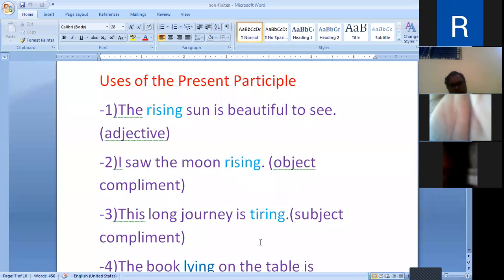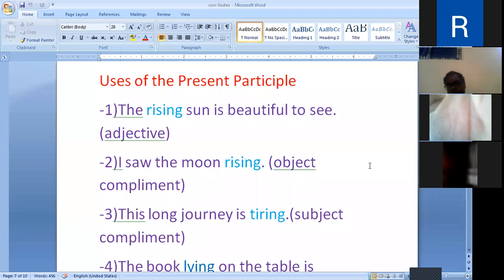I saw the moon rising. The moon is the object and its complement is rising. He kept me waiting. Next example. He kept me waiting. Me is the object and its complement is waiting. So the complement is the present participle used as an object complement.